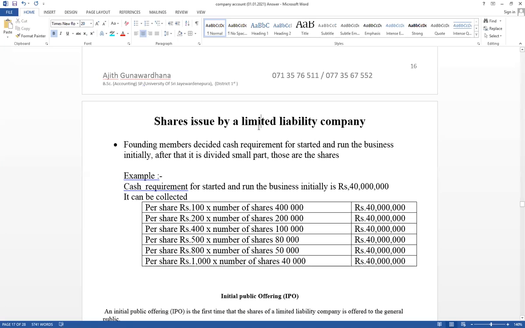Right, share issues. Think about shares. Capital, think about. First one, think about sole proprietorships. Owner introduces cash as a capital, think about double entry.